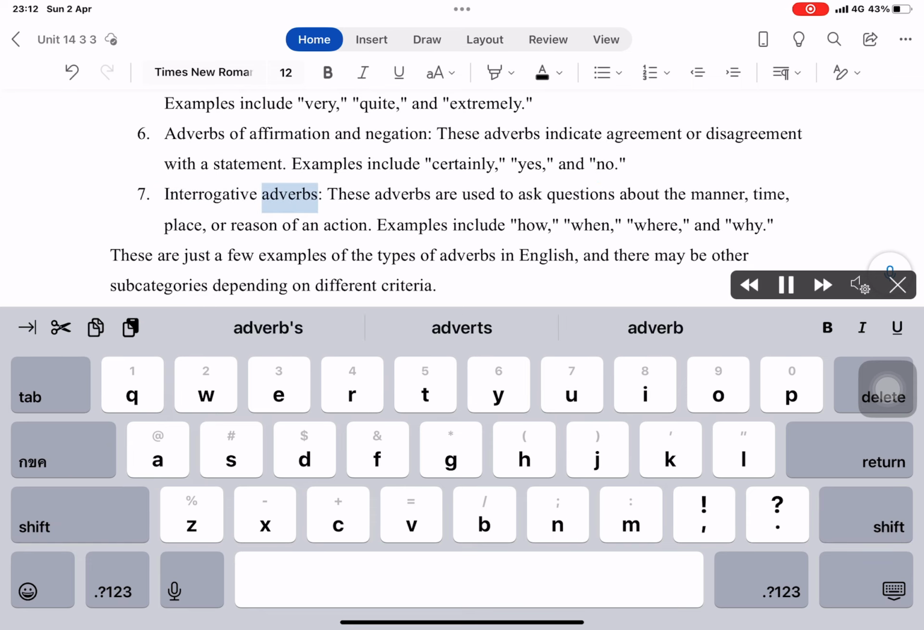Interrogative adverbs. These adverbs are used to ask questions about the manner, time, place, or reason of an action. Examples include how, when, where, and why. These are just a few examples of the types of adverbs in English, and there may be other subcategories depending on different criteria.